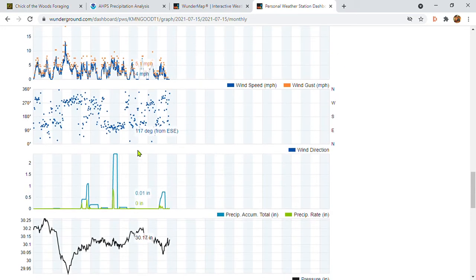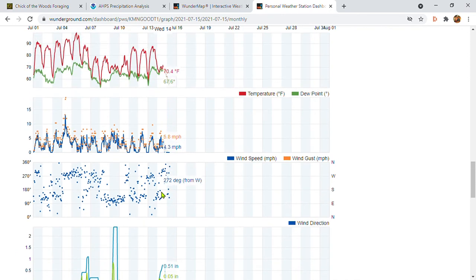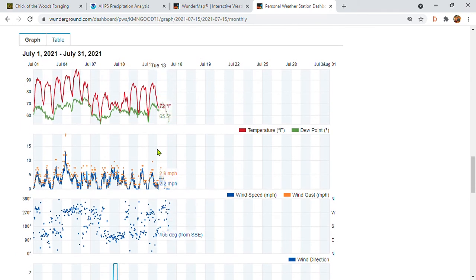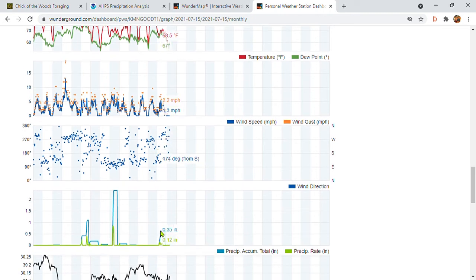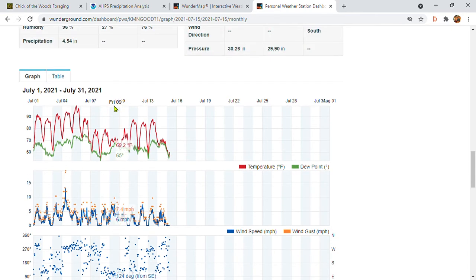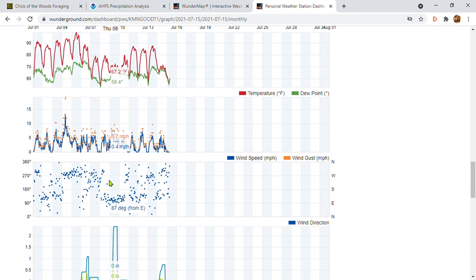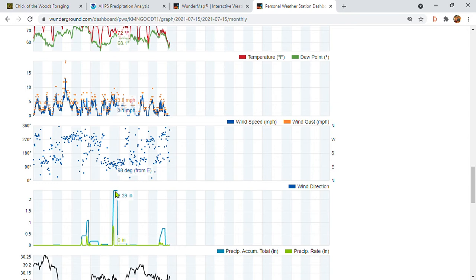Scroll down a little bit more and you've got the whole month here and the graphs that go along with it. So here is your precipitation part. So this is up until today, but yesterday, you have to scroll up to see the date, but yesterday they got about 3/4 of an inch of rain. And then you can see, what is this? On the 9th, so about 5-6 days ago, they got 2.4 inches of rain, which is awesome.